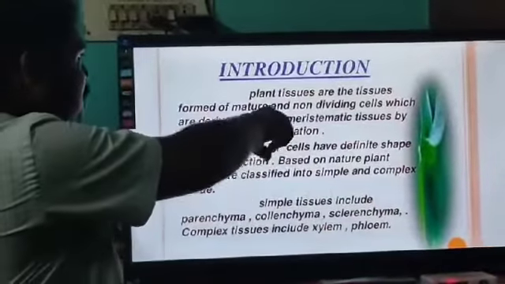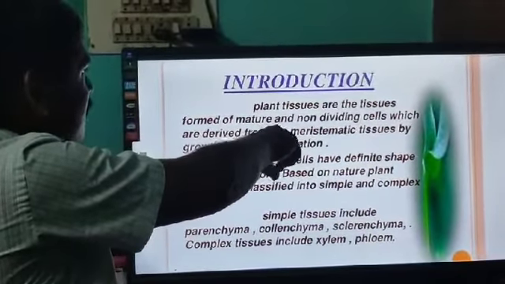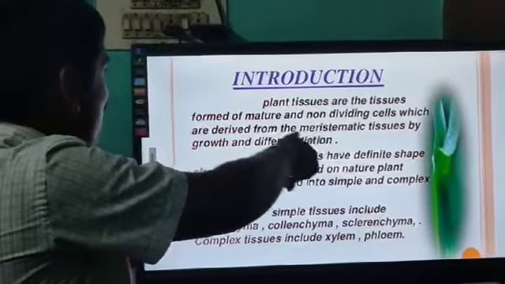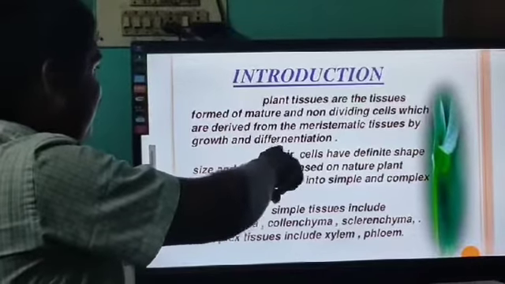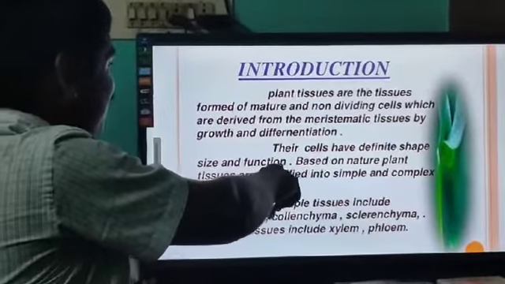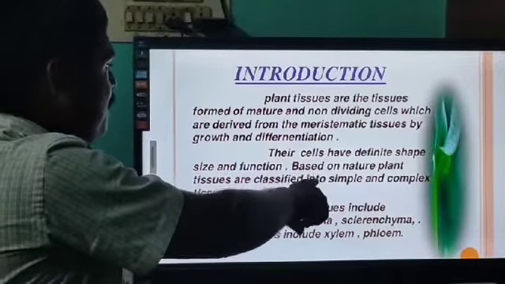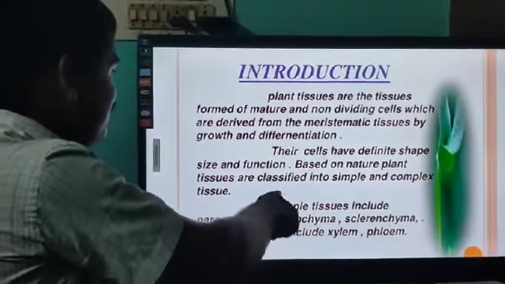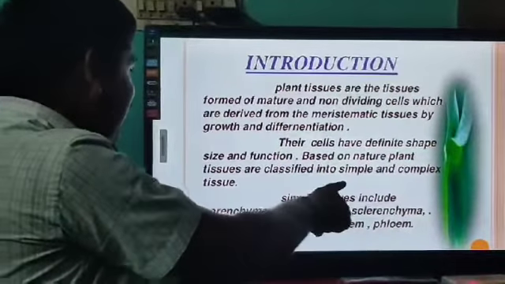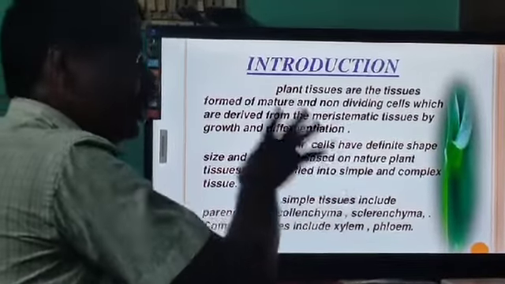Introduction. Plant tissues are the tissues formed of mature and non-dividing cells which are derived from the meristematic tissues by growth and differentiation. The cells have different shapes, sizes and functions. Based on nature, plant tissues are classified into simple and complex tissues. Simple tissues include parenchyma, collenchyma and sclerenchyma. Complex tissues include xylem and phloem.